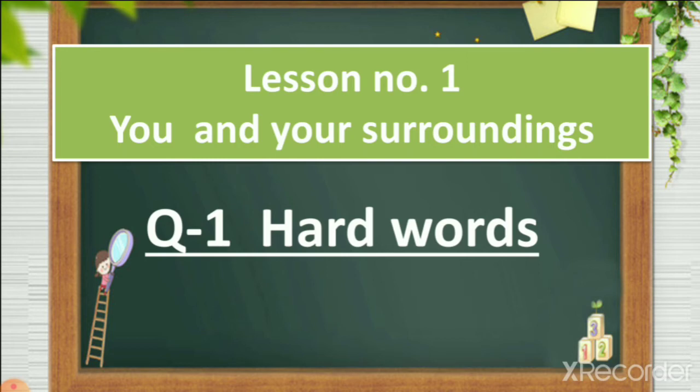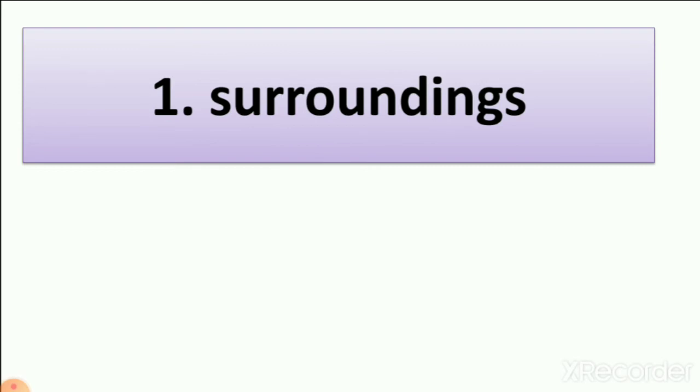Our first exercise, question number 1 is hard words, right? So let's start. Number 1, surroundings. Surroundings is the area around us. So when you are going to another place, your surrounding will change, right? So now you can understand what surrounding is. Right now you are at home, so the area around you is your surrounding, right?